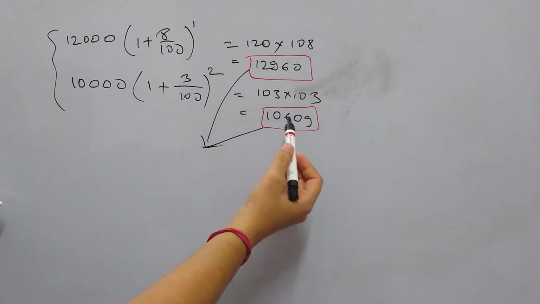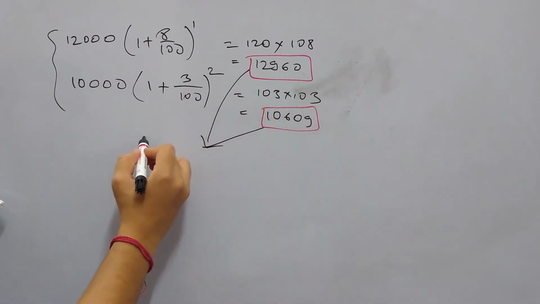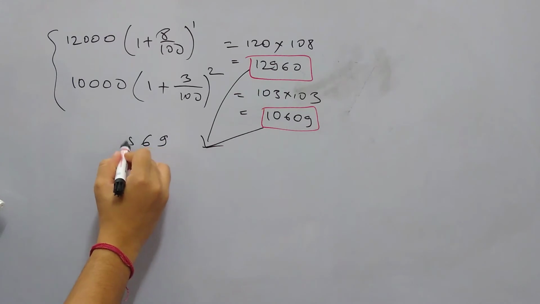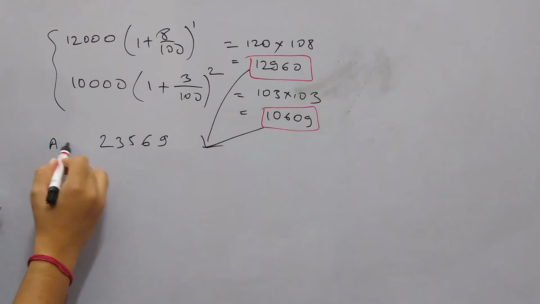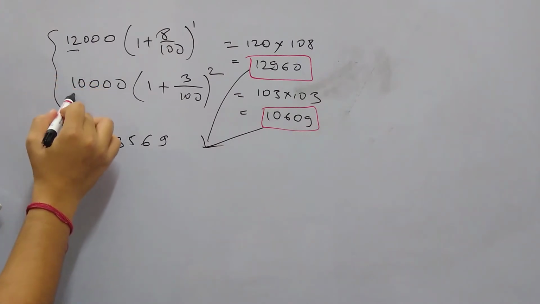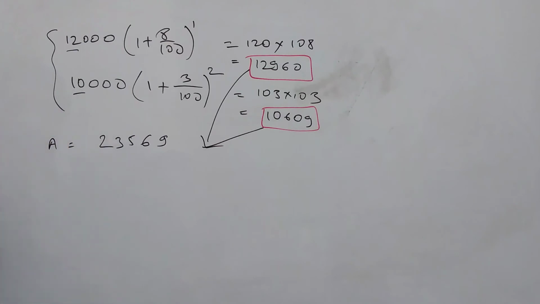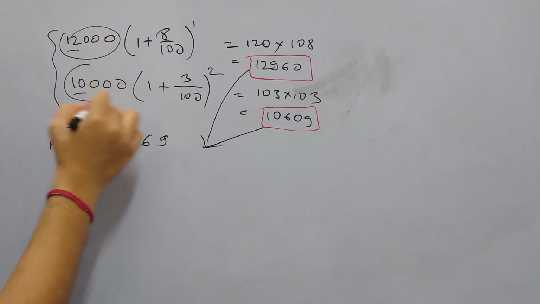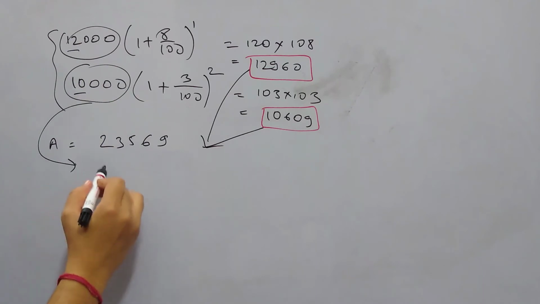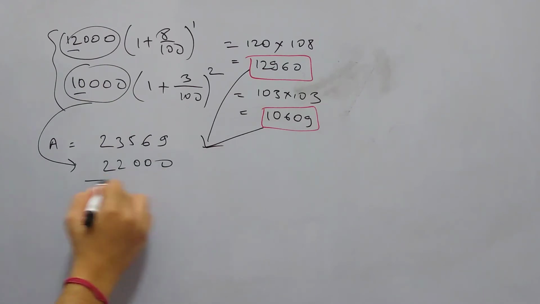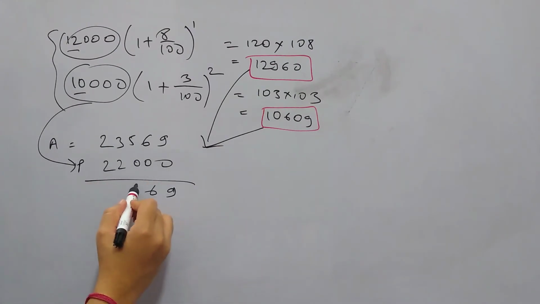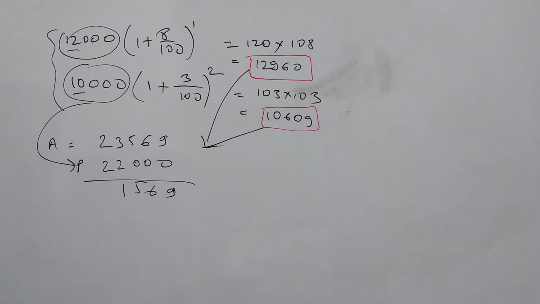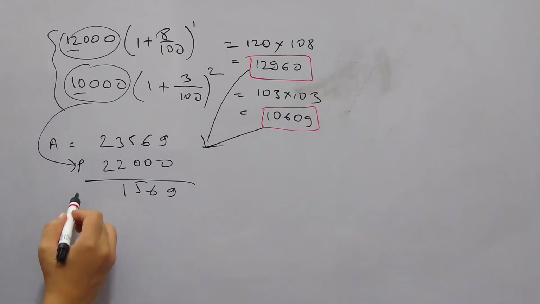In total Amal is getting how much? 23569. This is the amount, and the investment amount was 12k plus 10k, so we need to subtract this 12k and 10k from here, that is total 22,000. So this was the principal amount. If we subtract this, we have 1569. So this 1569 is the interest which Amal has received.